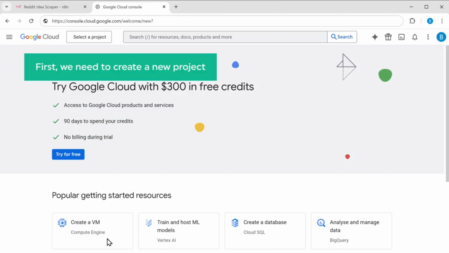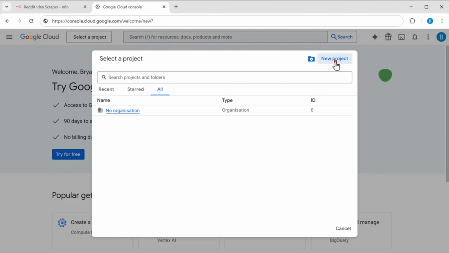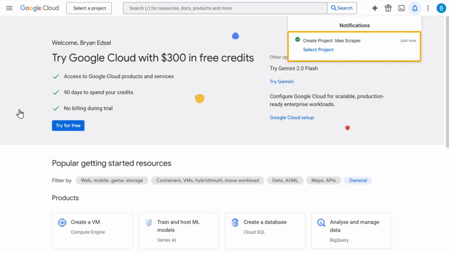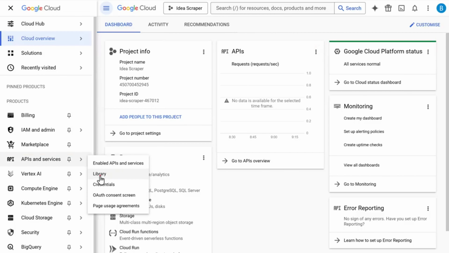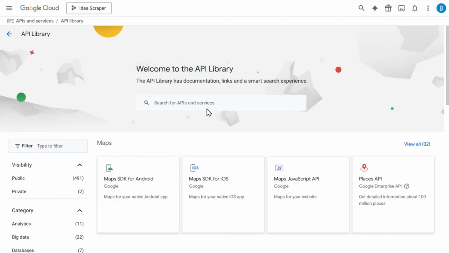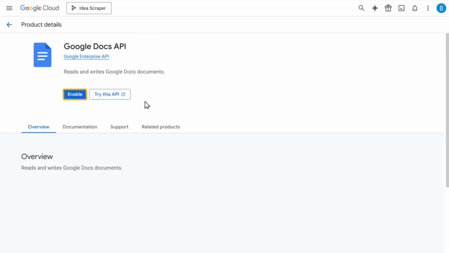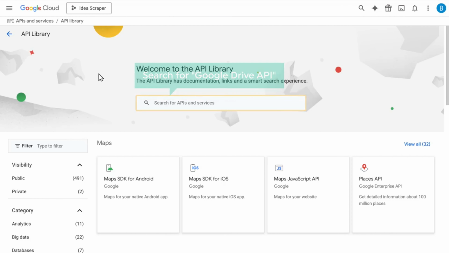First we need to create a new project. So let's select a project, then click on new project. And here enter a name for your project. I'm going to enter ID scraper and click create. As you can see, our project is created. Once the project is created, select the project, go to APIs and services, select library, search for Google Docs API, click enable. Now go back to library, search for Google Drive API,